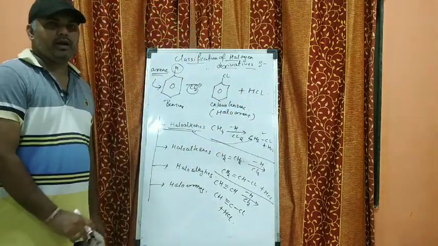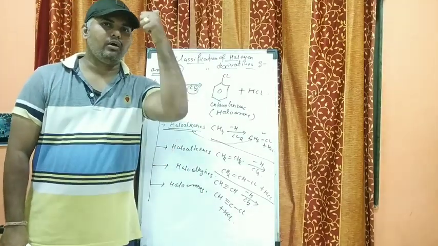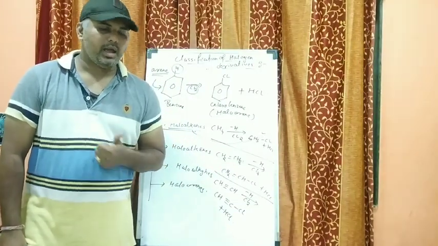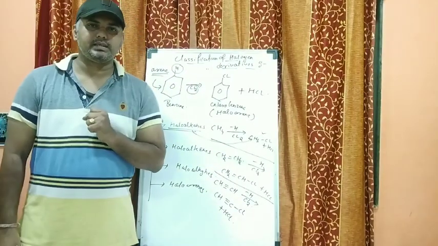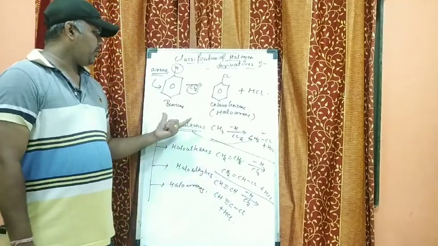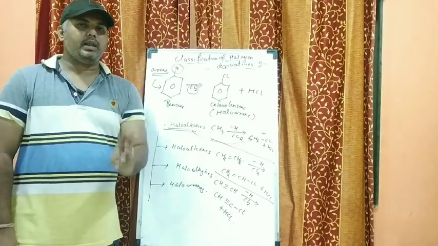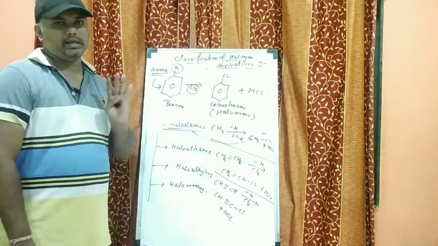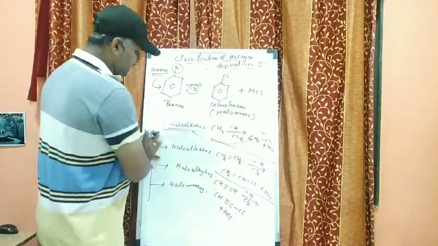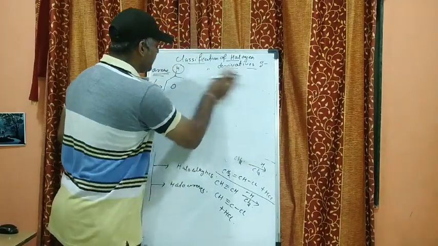So I hope that you have understood these four subcategories. They can be classified on the basis of the number of halogen atoms, and they can be classified on the basis of the parent hydrocarbon. So on the basis of parent hydrocarbon, they can be classified as haloalkanes, haloalkenes, haloalkynes, and haloarenes. So I have given you all the examples. You can note down these examples. Okay, now let's go further. We'll see the further classification.